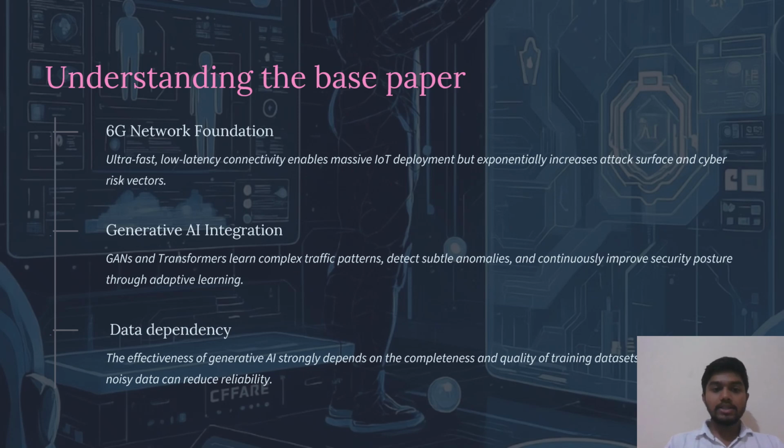Coming to the existing research, I concluded that the 6G network has low latency, so the connectivity and sharing of data increase hugely. So cyber threats and cyber attacks also increase. For this problem, they implemented a GAN plus transformer, which learns complex traffic patterns from the existing devices and can generate possibilities of attacks. It totally depends upon the dataset we provide. It must be of good quality and pre-processed. If it contains noise, both models get confused and predict anomalies while generating results. So the prediction totally depends upon the dataset which we provide.